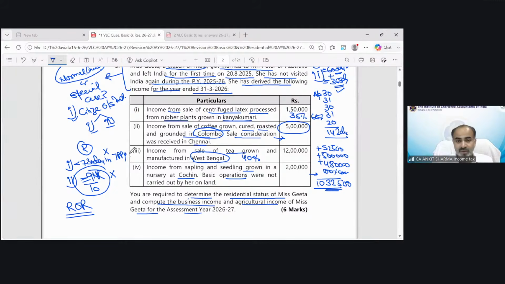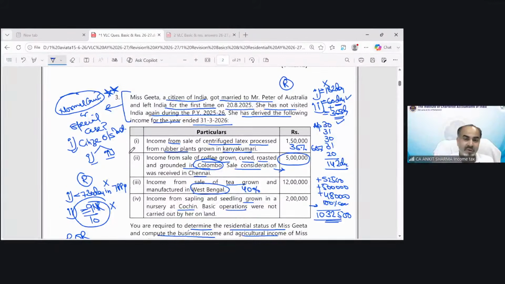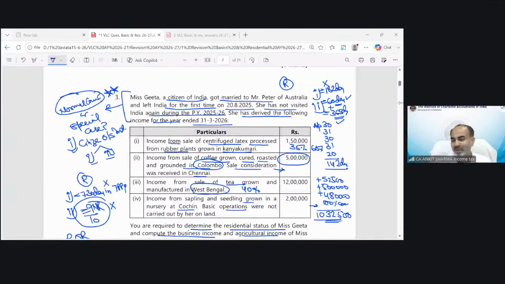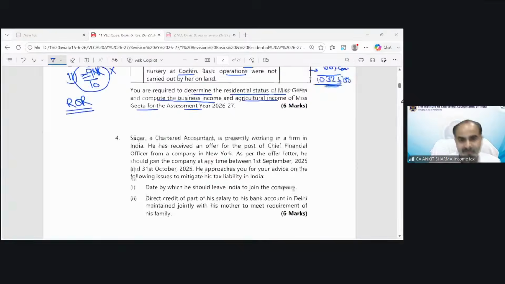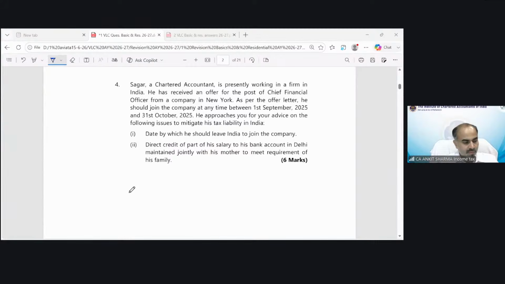As I have told you, this question is very important. We have learned at least two very important cases in this question. One is regarding marriage and somebody going outside India, and the other is about agricultural income. Yes, Amal, we need a sharp eye as well as a sharp brain to solve a question because it is income tax. Sure. Next. First of all, you have to understand, you have to decode the question. If you are able to decode the question, you can get the answer, I believe.